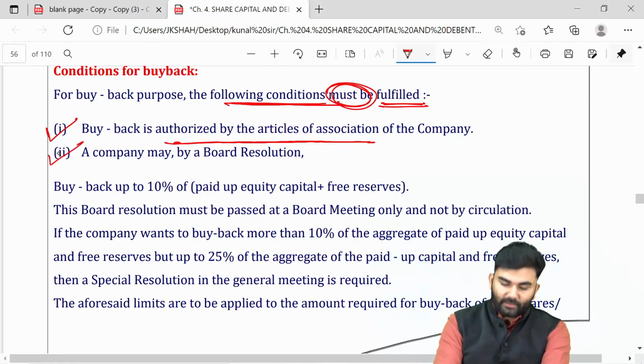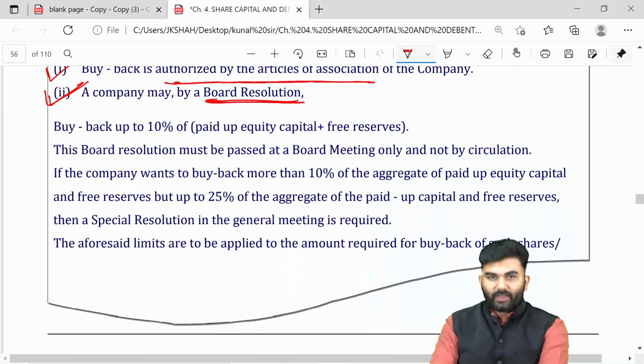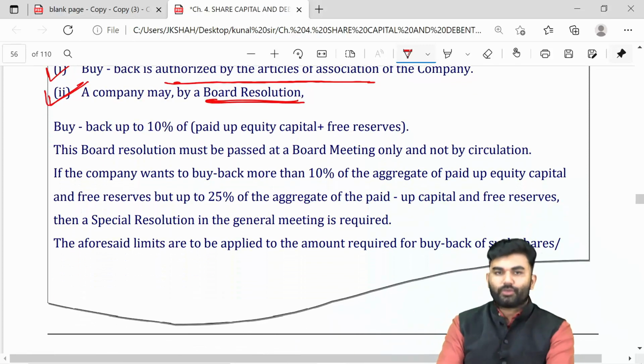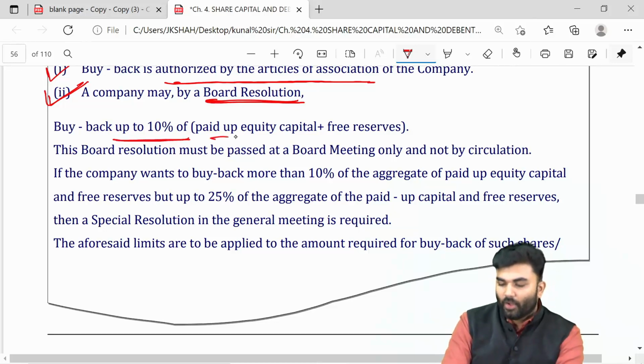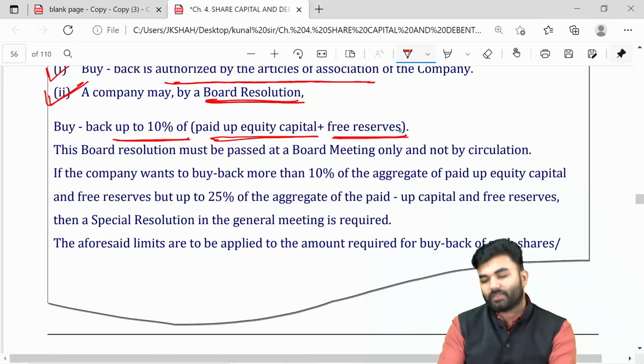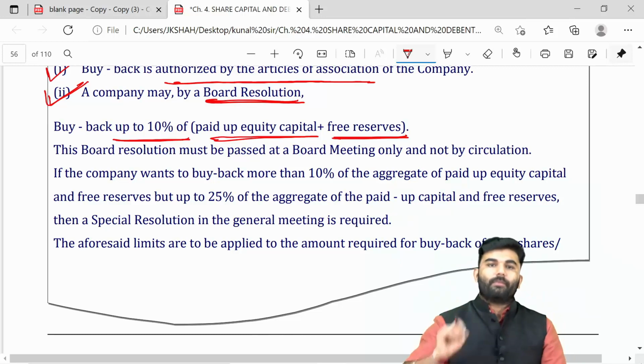For that reason, the company needs to first pass a board resolution. If the company has passed a board resolution, then the company will be allowed to buy back up to 10% of paid up equity capital plus free reserves.